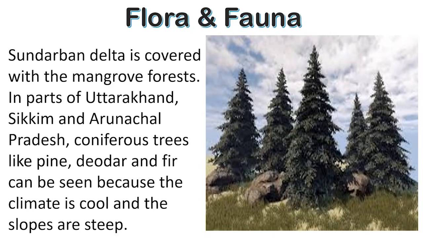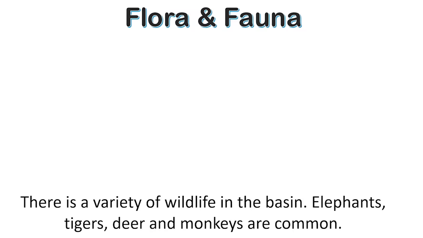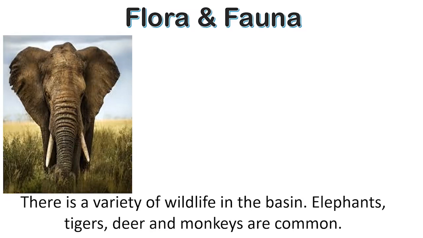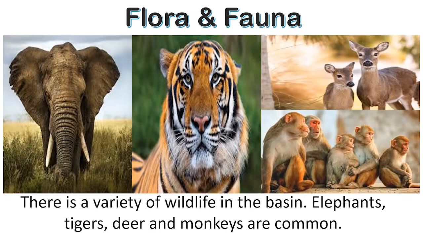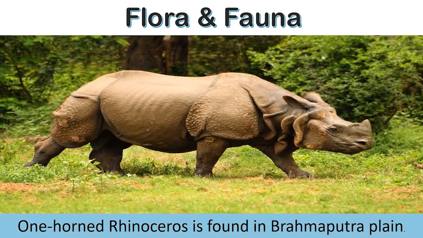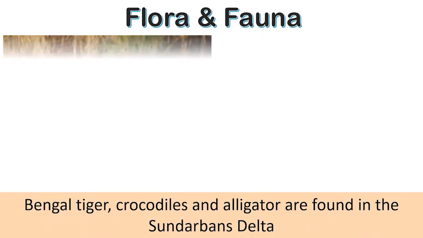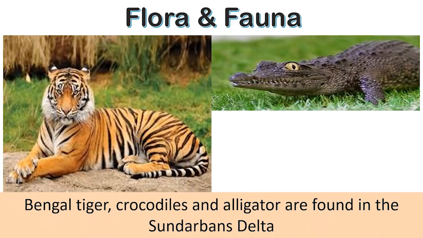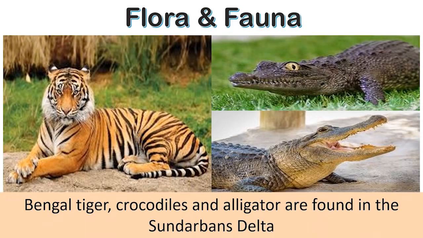There is a variety of wildlife in the basin. Elephants, tigers, deer, and monkeys are common. The one-horned rhinoceros is found in the Brahmaputra plain. In the delta area, Bengal tiger, crocodiles, and alligators are found.